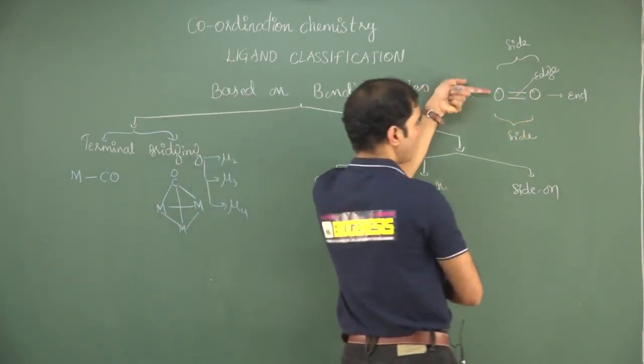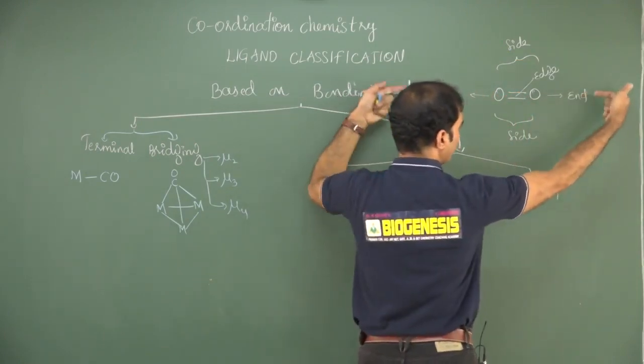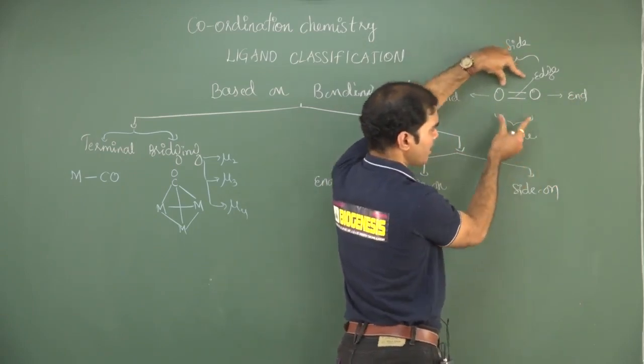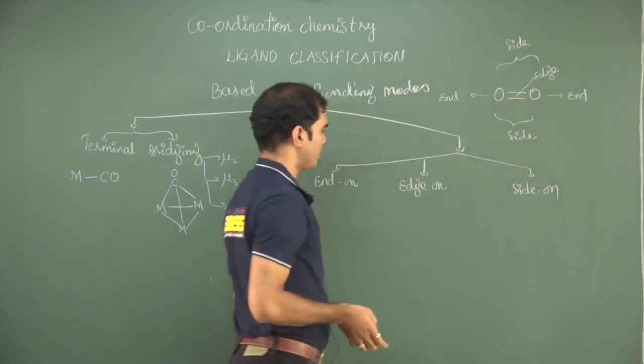Again, I am showing end-on. Imagine that this is a metal, end-on, end-on. Two metals can come. Side-on, side-on. Two metals can come, one or two. And edge-on, only one is possible.